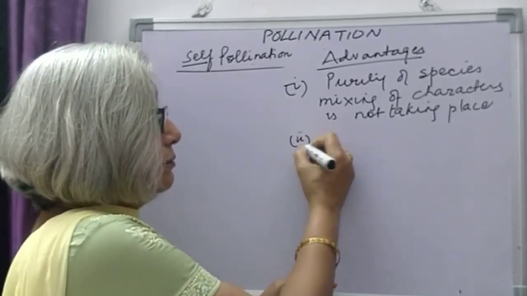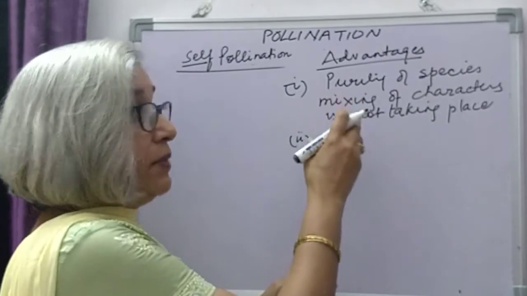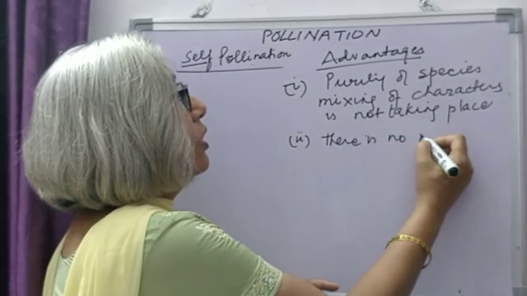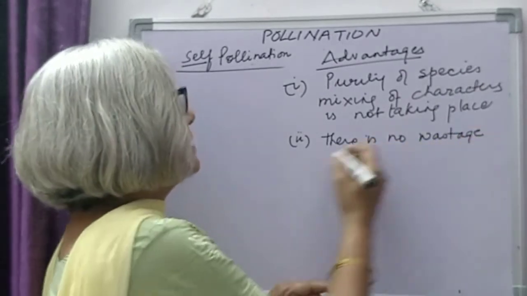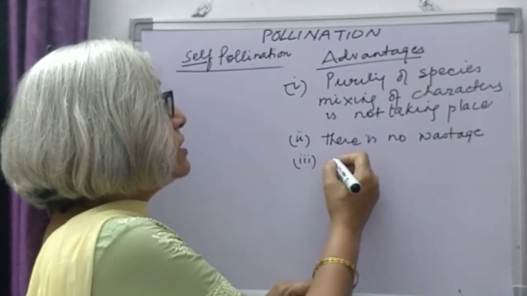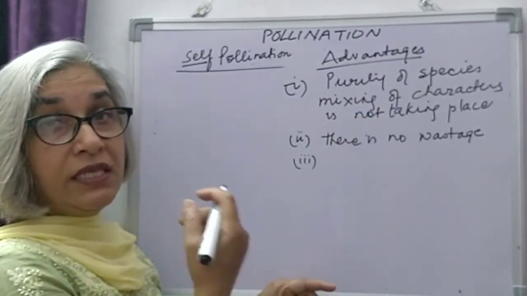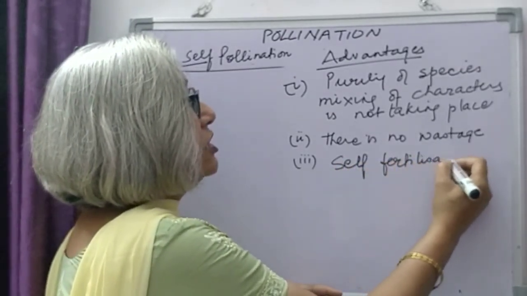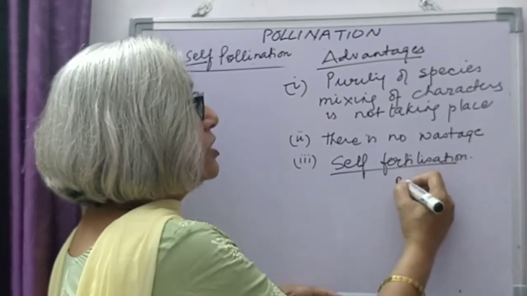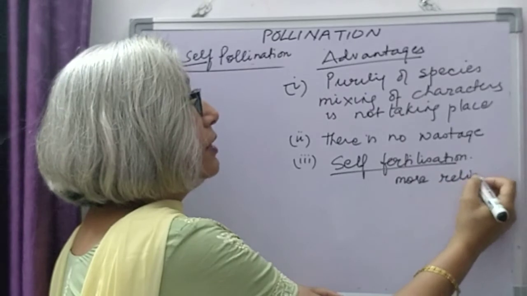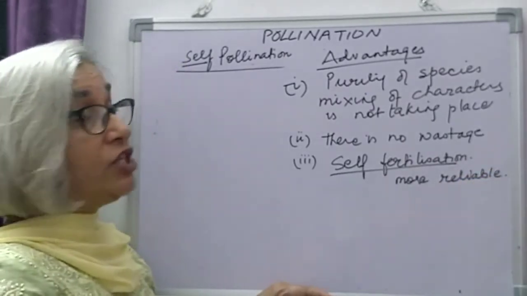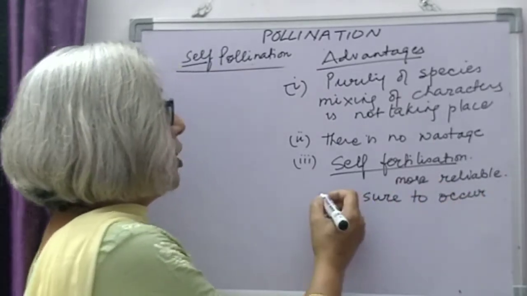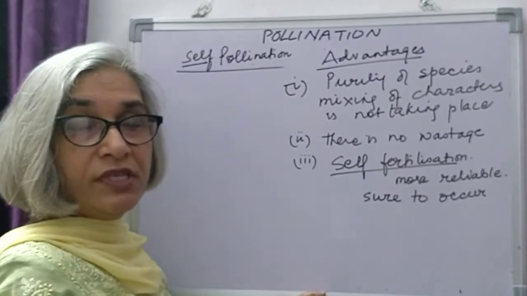Second, since it is happening in the same flower, there is no wastage of pollen. Pollen is not being wasted. This method, because pollination is taking place in the same flower, so we can say it leads to self-fertilization, and self-fertilization is more reliable. It is sure to occur. It is sure to occur because the stigma is receptive to receive the pollen grains.